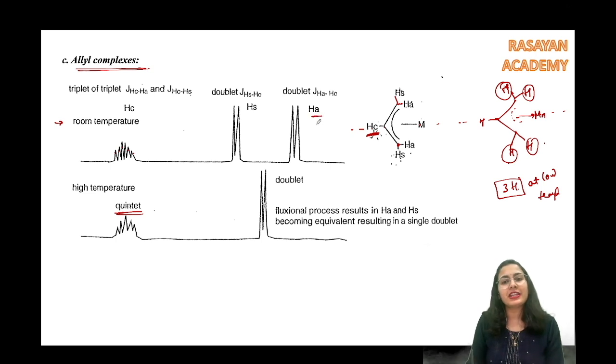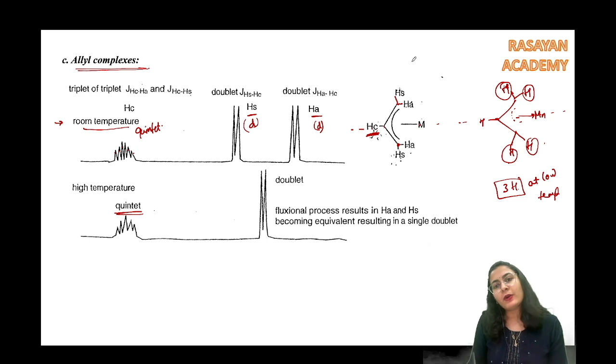We are having a HA which is a doublet. We are having HS which is also a doublet. But for the HC, that is the middle proton, it is going to be a quintet. Okay, correct. Now that was at room temperature. ठीक है, अभी ये room temperature पे हो रहा था because it is like fixed.